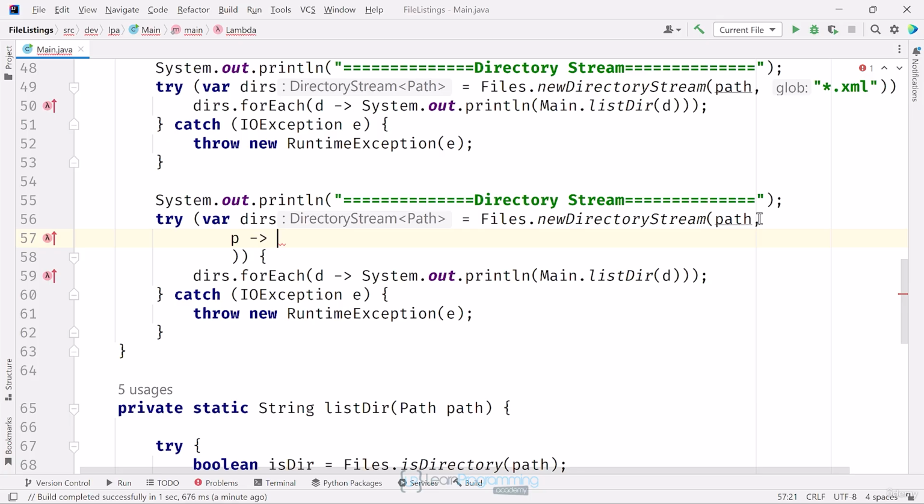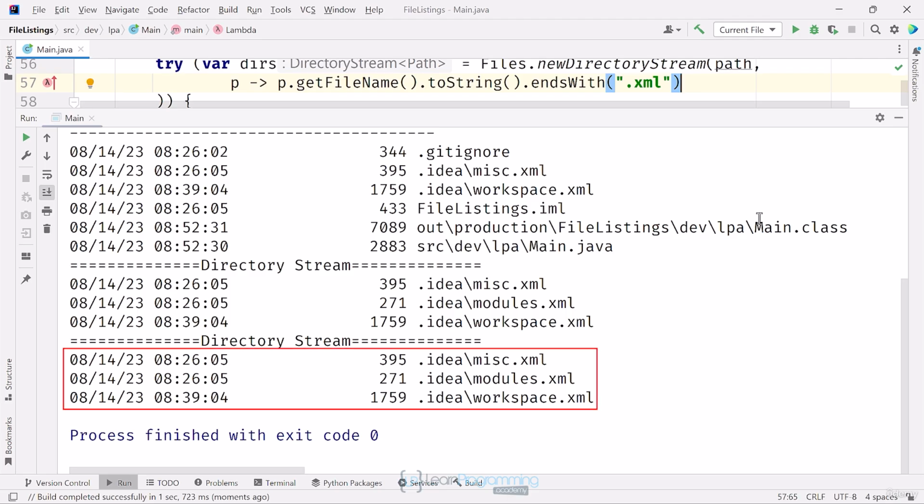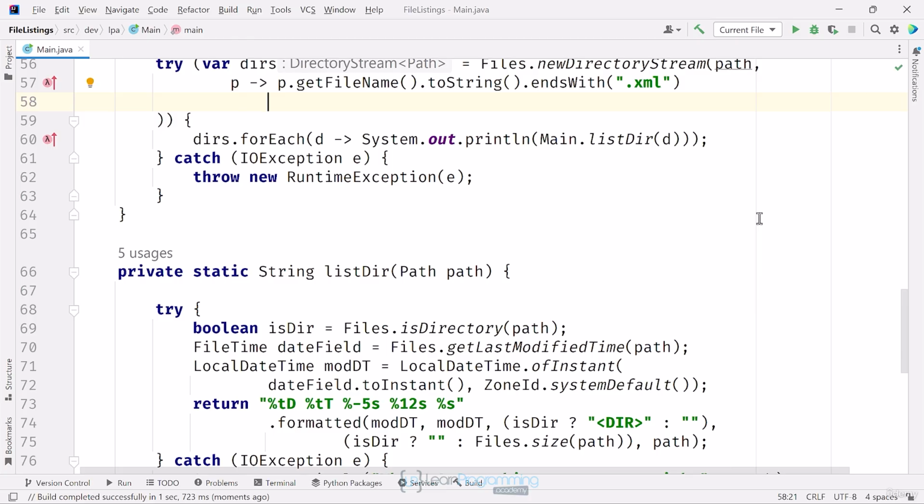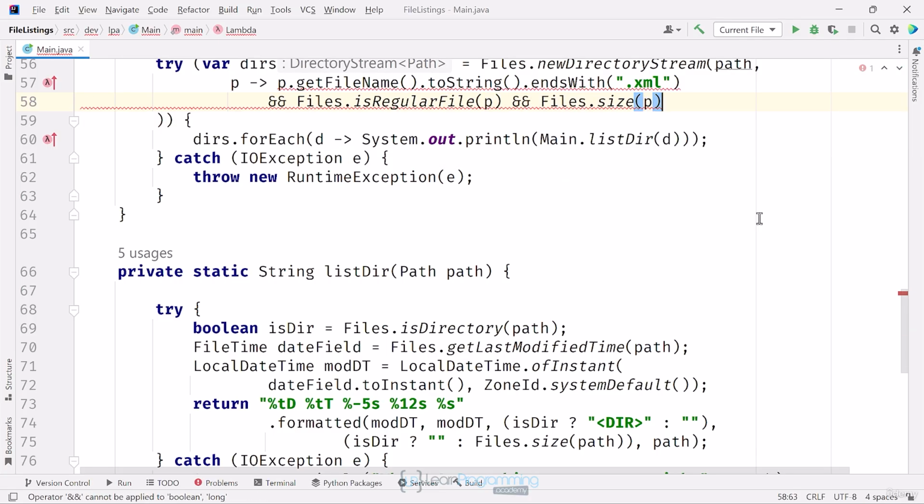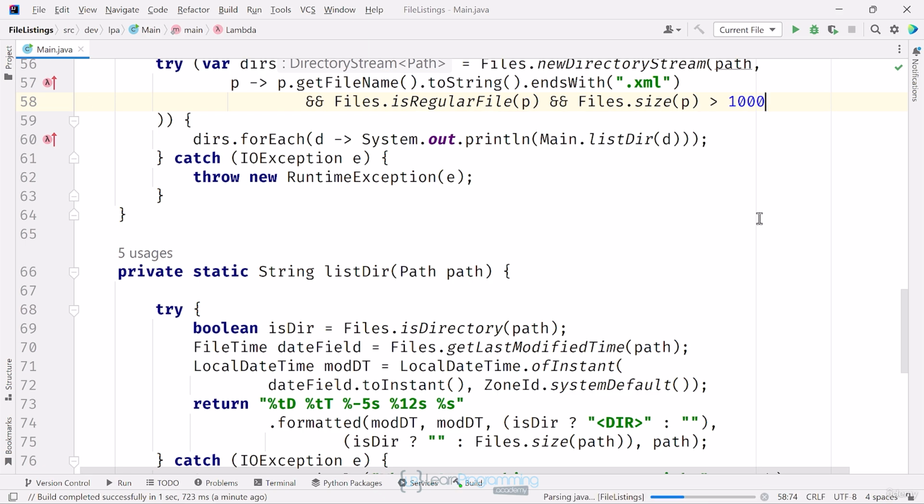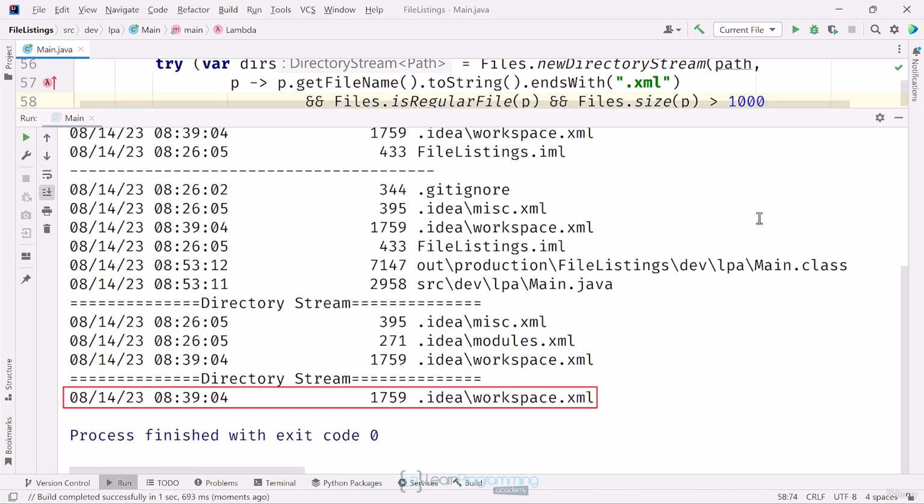My Lambda takes a path, so I'll get the last part of the path, the file name, with a call to getFileName, and I have to make that a string because it actually returns a Path. Then I'll call endsWith here, passing it .xml. Running this code, I get the exact same results as before. However, I can make this lambda be anything I want. So here, I'll add that I only want regular files, and let's say I only want ones that are greater than a kilobyte. I'll enter 1000, which is actually slightly less than a kilobyte, which is 1024 bytes. Let's review the output. I get only one file back now.